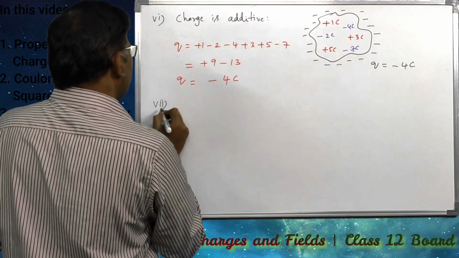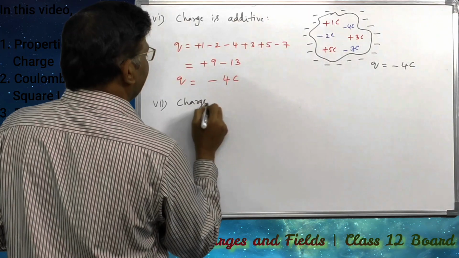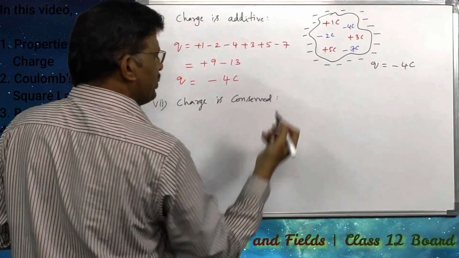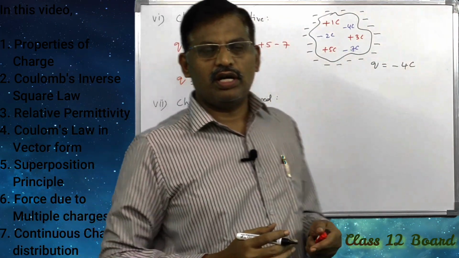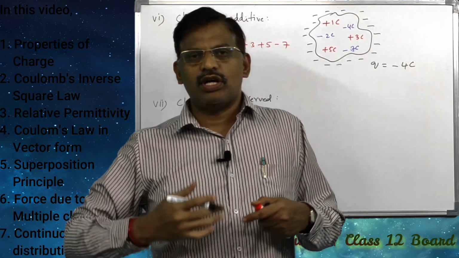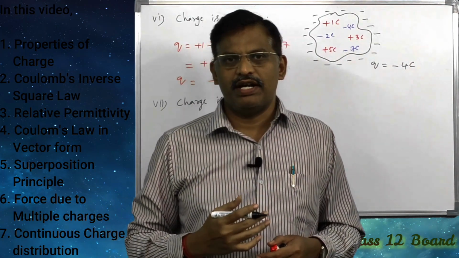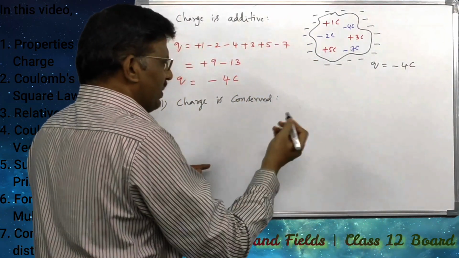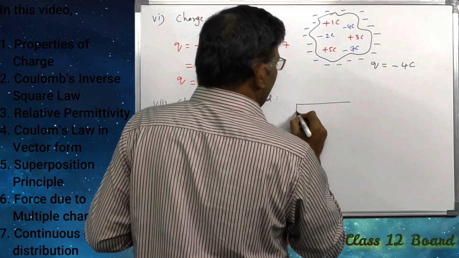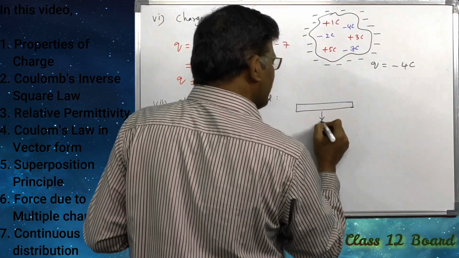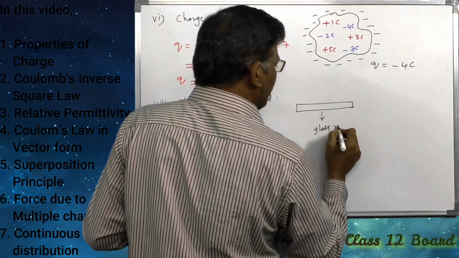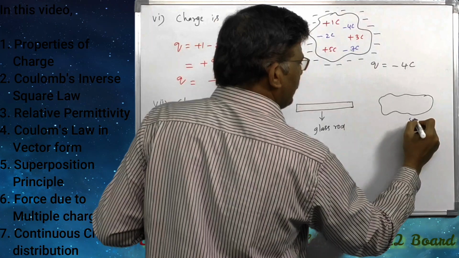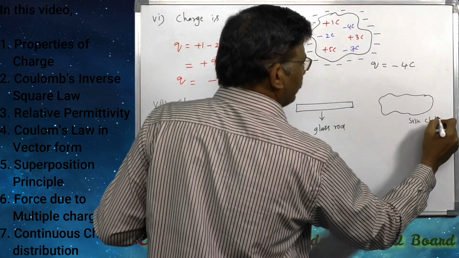And next, charge is conserved. Conservation of charge: total charge in the universe remains constant. Charge is neither created nor destroyed, but it can be transferred from one body to another body. For example, when a glass rod is rubbed with a silk cloth.